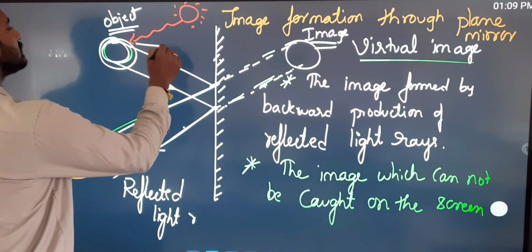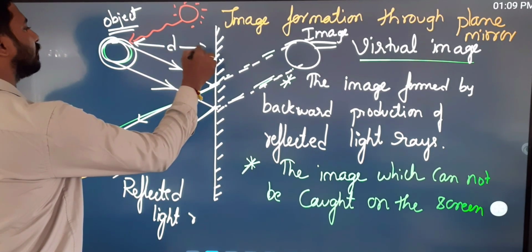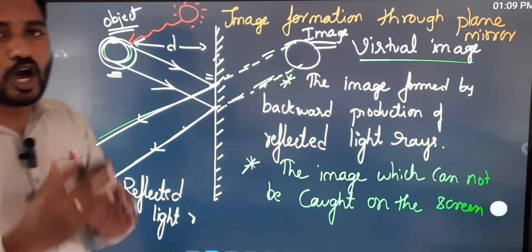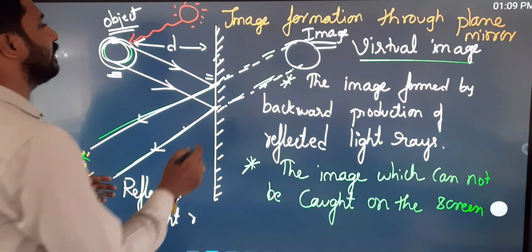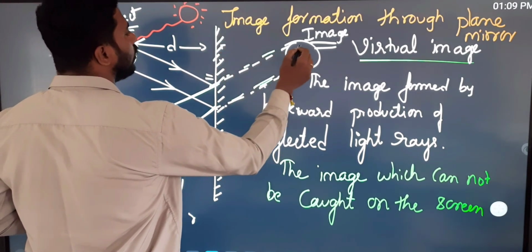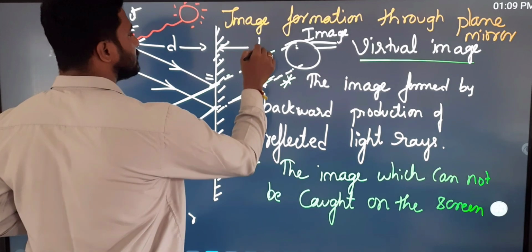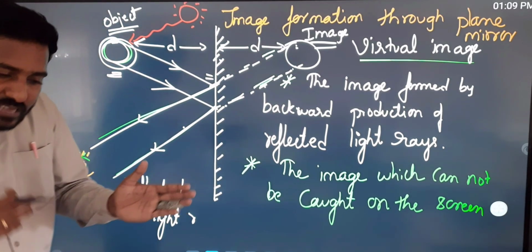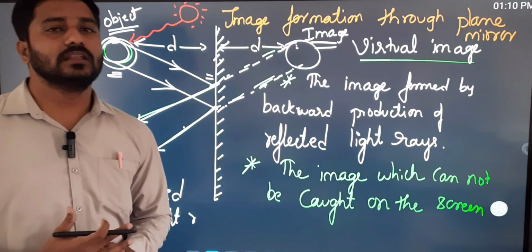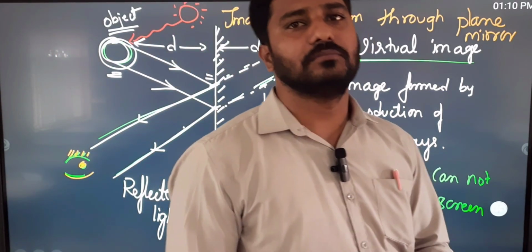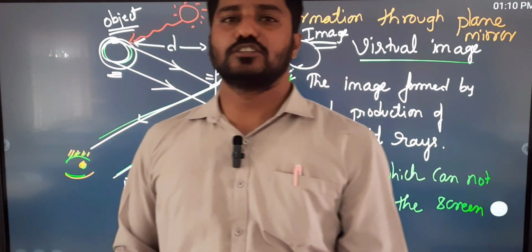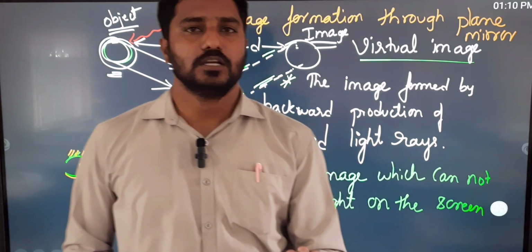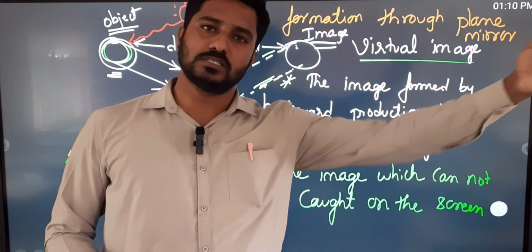Whatever the distance between object to mirror is equal to mirror to image. From this we come to know that whenever you walk toward the mirror, the image also comes toward you. Whenever you go backward, the image also goes back.